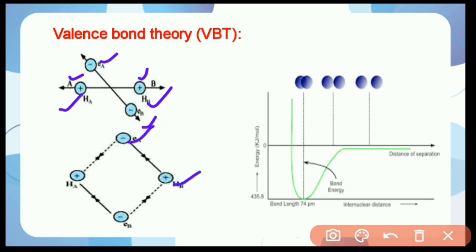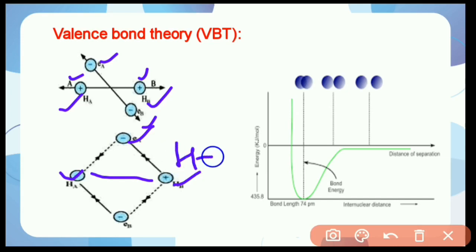At a certain distance between two hydrogen atoms, A and B, the attractive and repulsive interactions balance each other and the energy of the system attains its minimum value. At that state, the two hydrogen atoms have a fixed distance and a stable hydrogen molecule is formed. The internuclear separation when the energy of the system is minimum is called bond length.